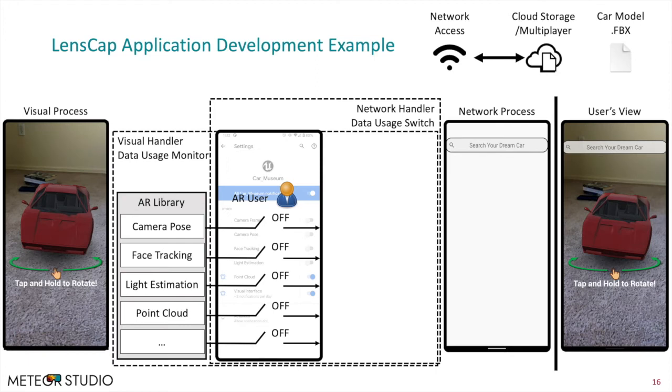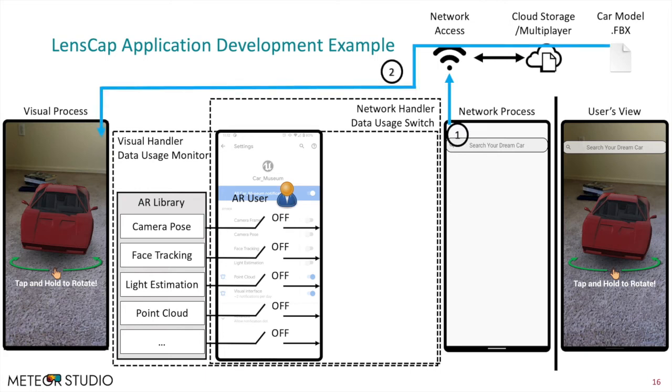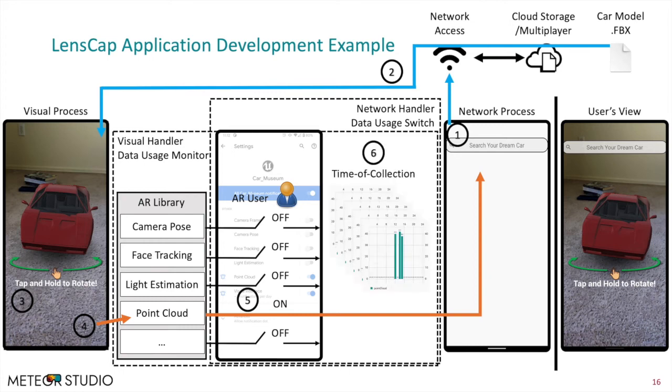The user searches the dream car in the search bar presented in the network process. Then the car model is downloaded and applied to the visual process for rendering through the unidirectional network to visual channel. Next, the user is able to interact with the virtual car model presented in the visual process screen. Further, the application requires point clouds to be uploaded for better positioning. The developer needs to request point cloud transmission permission to be granted. If allowed by users, point clouds can finally reach the network process, and when and how often the data is collected can be visualized in the time of collection function.